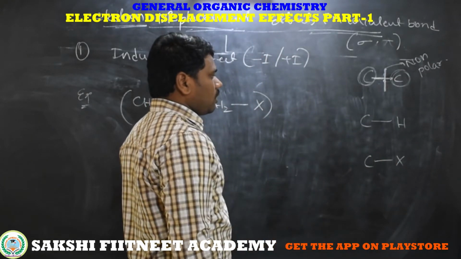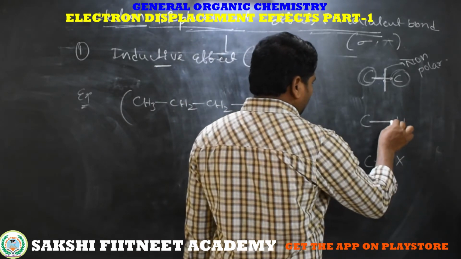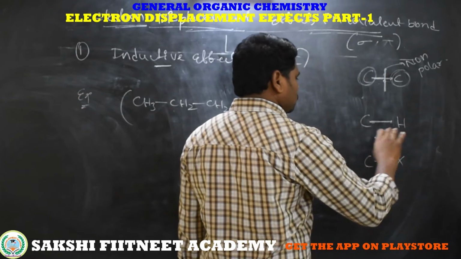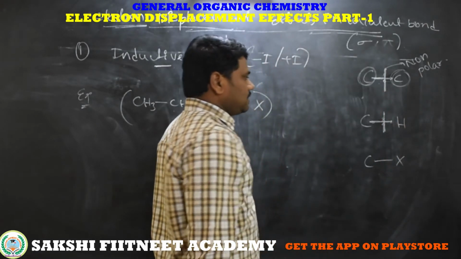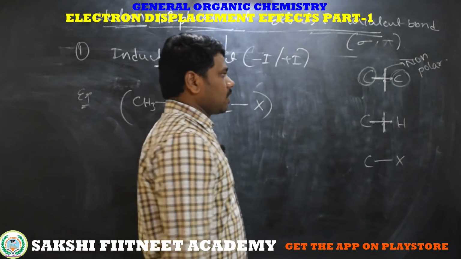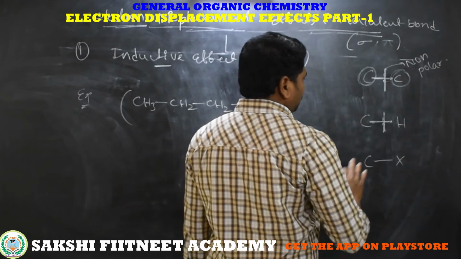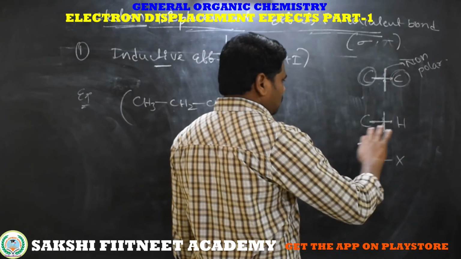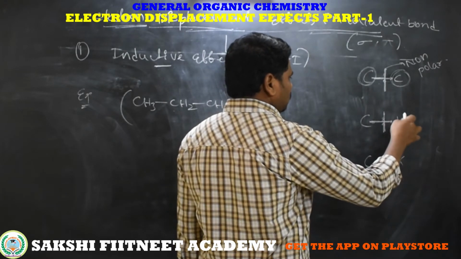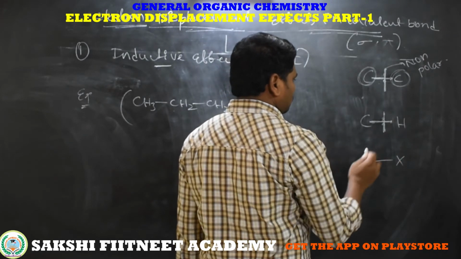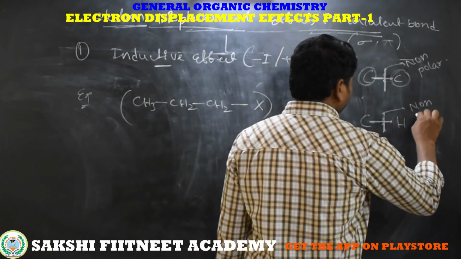Next, coming to the next bonding, that is the carbon to hydrogen sigma bond. Hydrogen shares one electron, carbon shares one electron, and both are similarly electronegative, and the electrons in the hybridized bond lie exactly between carbon and hydrogen. Therefore there is no charge on either element, that means no charge difference. There is no increase or decrease of electron cloud here. So this also comes under a non-polar bond.